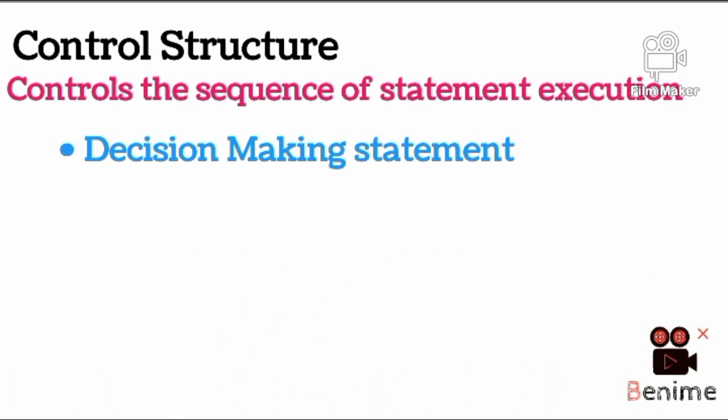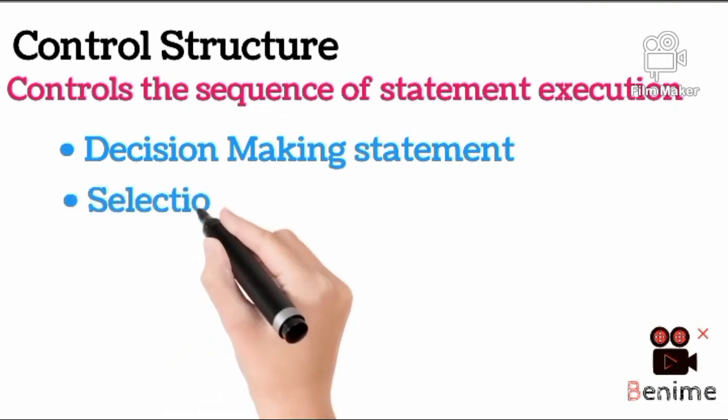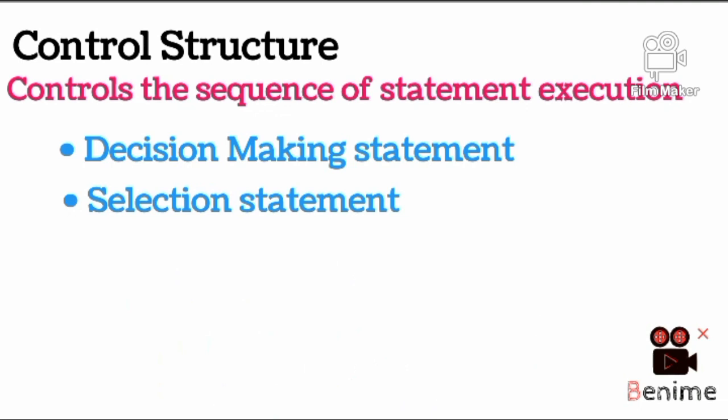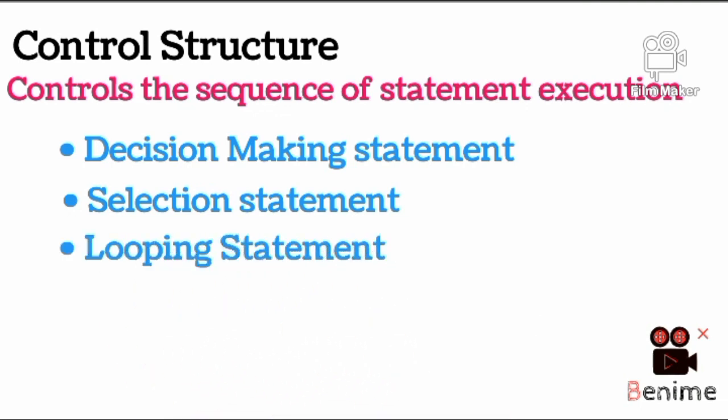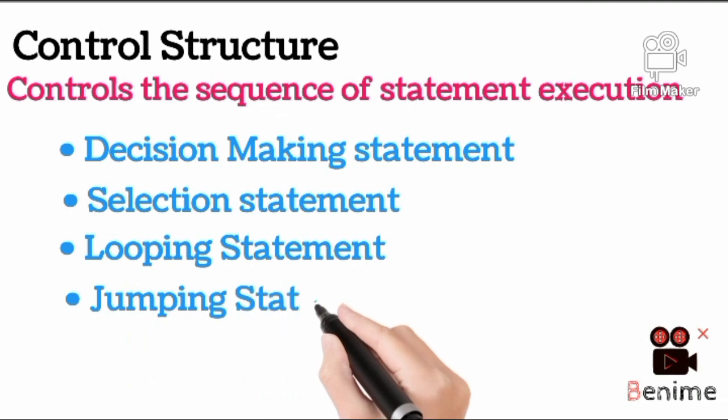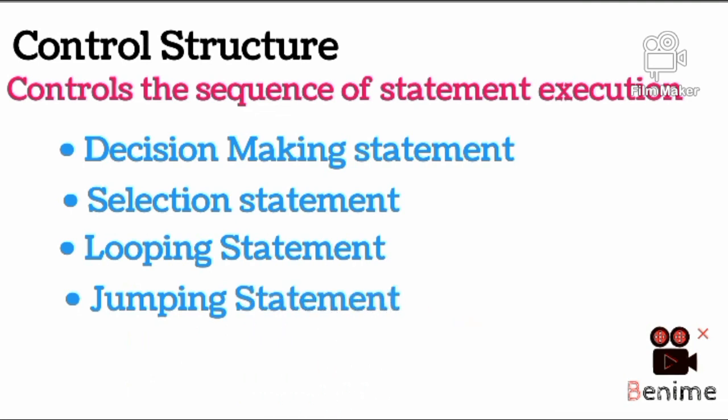First one is the decision making statement. It includes if else, else if ladder, nested if else. And then the second one is selection statement, which includes switch case. After that, third is looping statement, which includes for, while, do while loops. And the last one is the jumping statement, which includes goto.